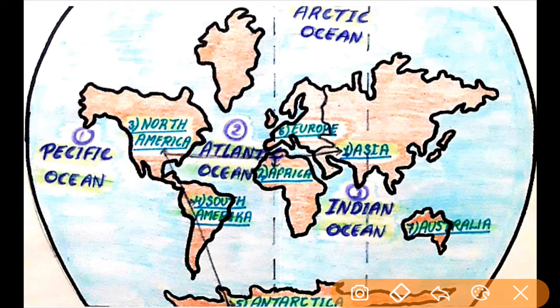In the plate tectonic theory given in 1960, Alfred Wegener told us that the main reason behind the internal or external activities of the earth is the source of energy in the core. What is core? He told us that the internal part of our earth is divided into three layers.